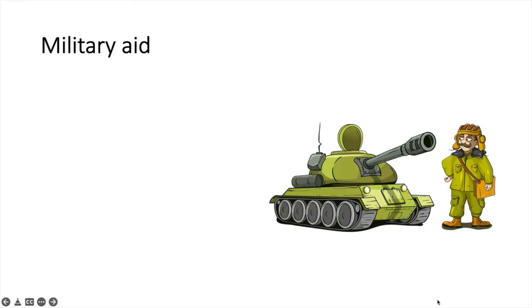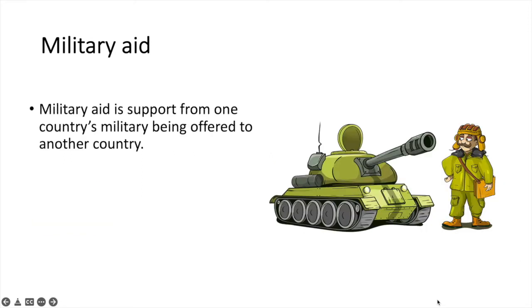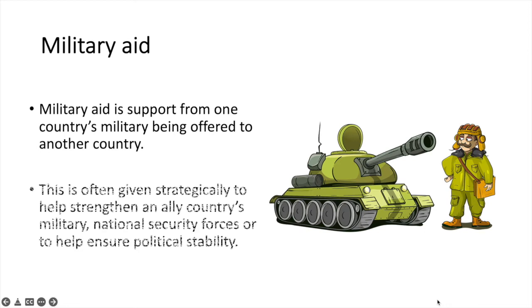Military aid is support from one country's military being offered to another country. This is often given strategically to help strengthen an allied country's military, also their national security forces, or even to help ensure political stability. For example, I don't think you'll be surprised to learn that some of the top recipients of US military aid include Ukraine, Syria, and Iraq.